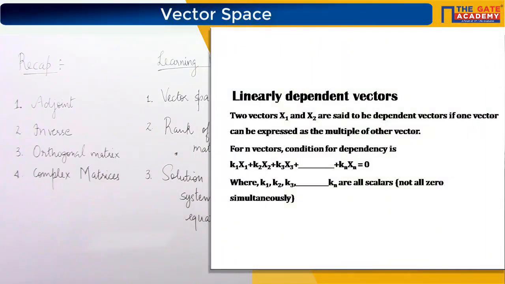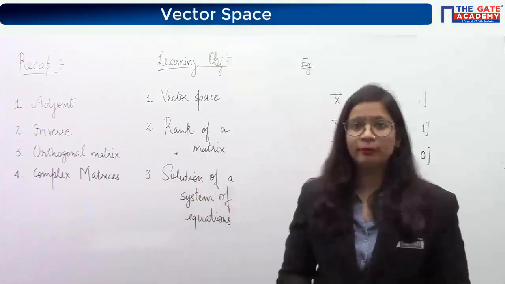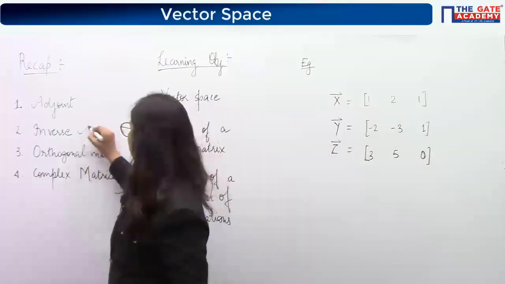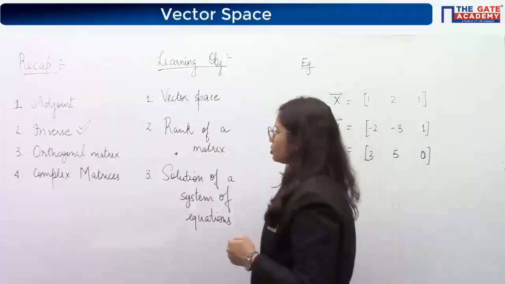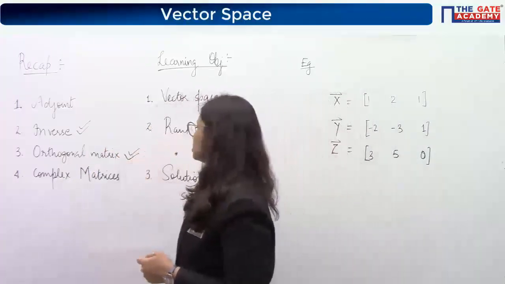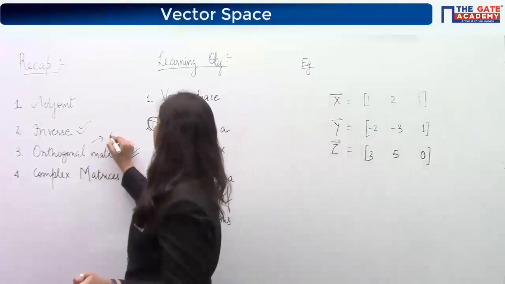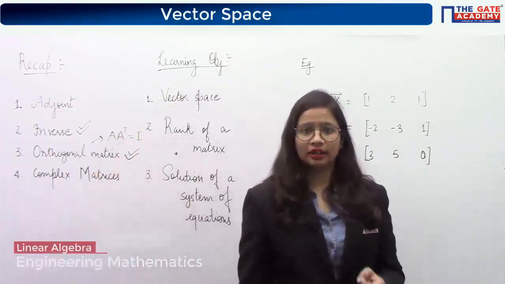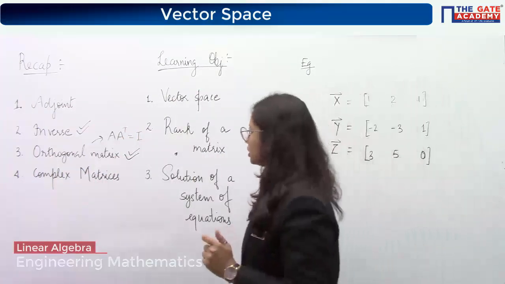Let's have a recapitulation of what we have studied in the last class. We are still in the chapter of linear algebra. We saw some important topics like inverse, and adjoint, which was used to find the inverse. We also saw some types of matrices, like the orthogonal matrix. If you remember, an orthogonal matrix follows the relationship that if A into A transpose is I, then it is known as an orthogonal matrix. We discussed this in yesterday's class.